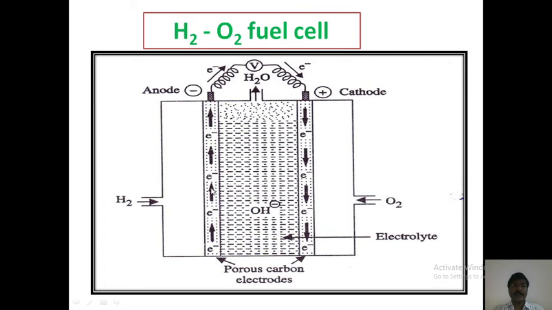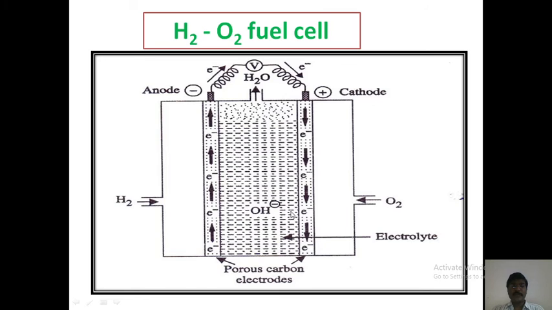These are inert porous carbon electrodes. These electrodes act as the anode and cathode. One electrode has a higher electrode potential of the metal coating, and the other has a lower electrode potential of the metal coating. So this is the anode and this is the cathode.